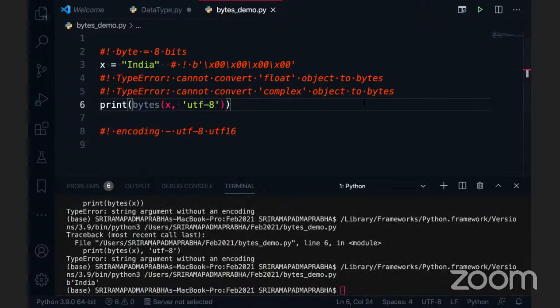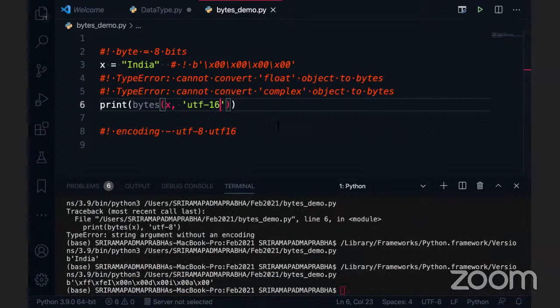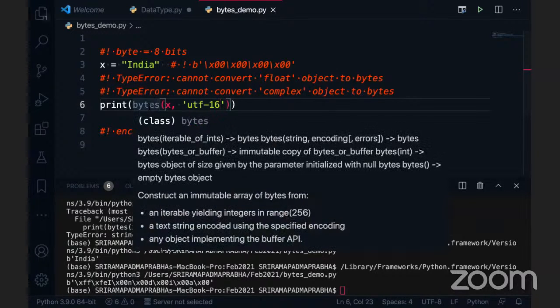So if you want to convert a string into bytes, we have to define the encoding. Even when you are creating a file, if you want to specify bytes, we can also use the encoding. It's not only UTF-8, UTF-16, and ISO, there are many others we can use. But when I specify UTF-16, we get a different result, because these byte encoding techniques are different.